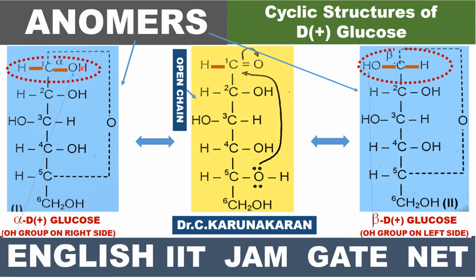It forms a hemiacetal. There are 6 carbon atoms in glucose. This is the functional group. Therefore, this is carbon atom 1, 2, 3, 4, 5, 6.